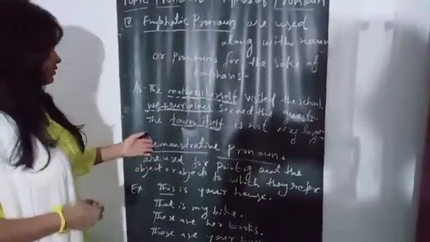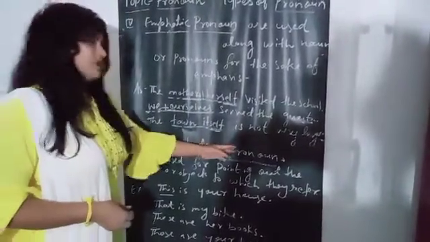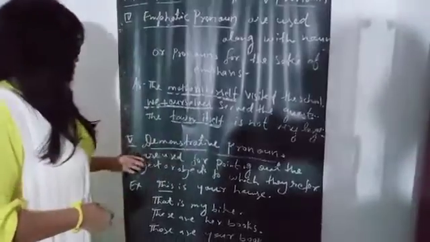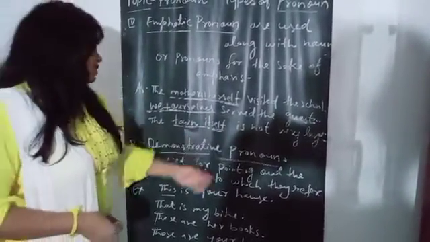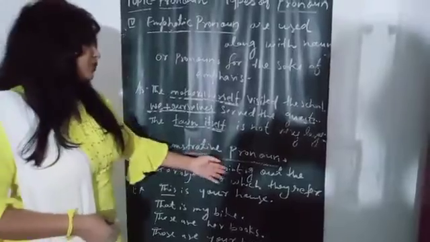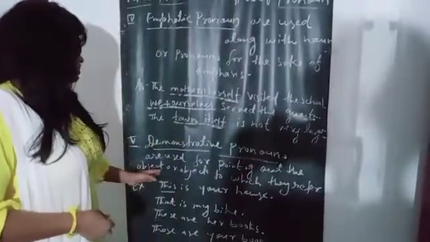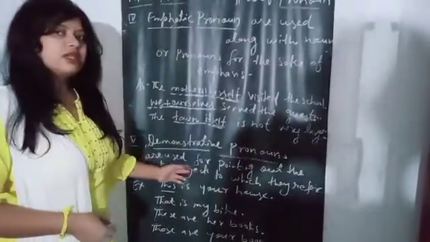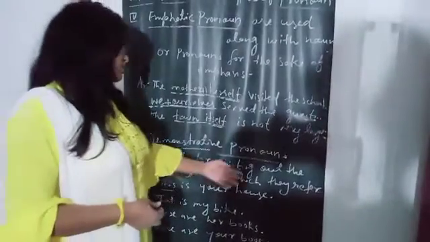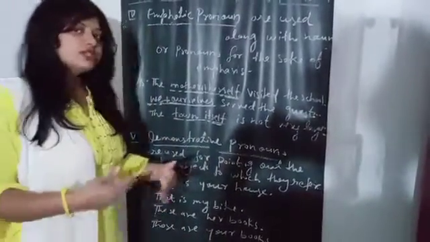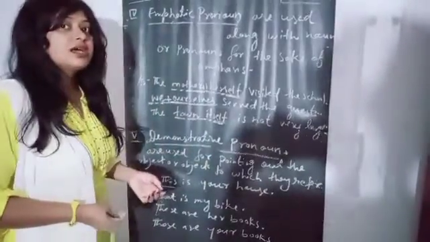Now the fifth definition, demonstrative pronoun. What is a demonstrative pronoun? Demonstrative pronouns are used for pointing out the object or objects to which they refer, like this, that, these, those.